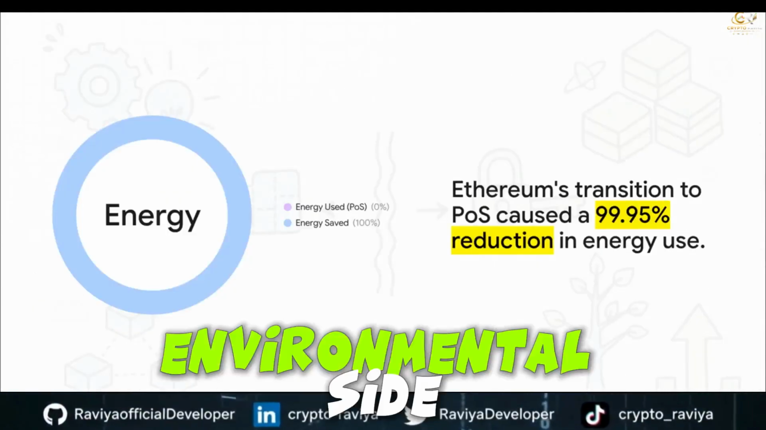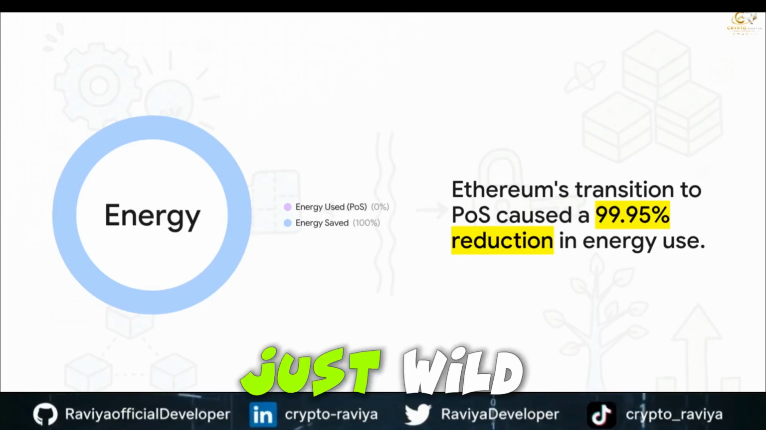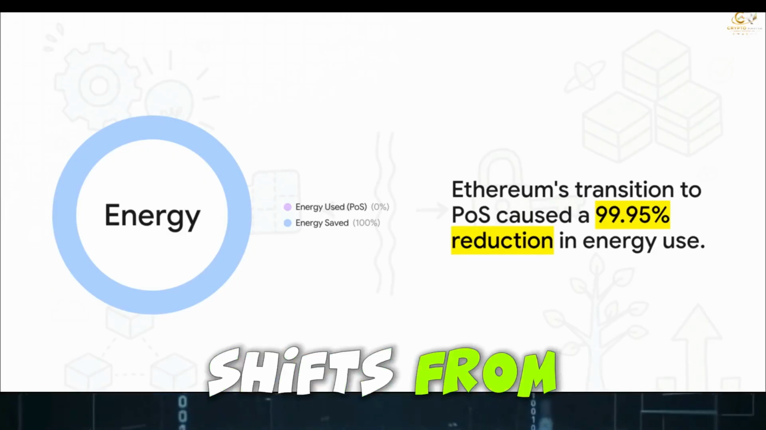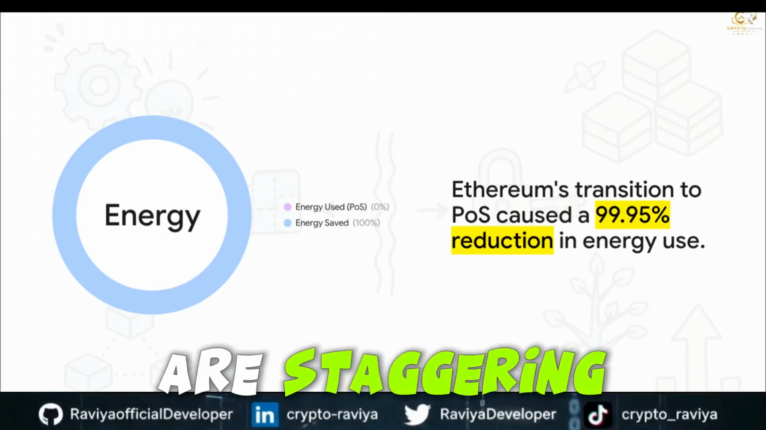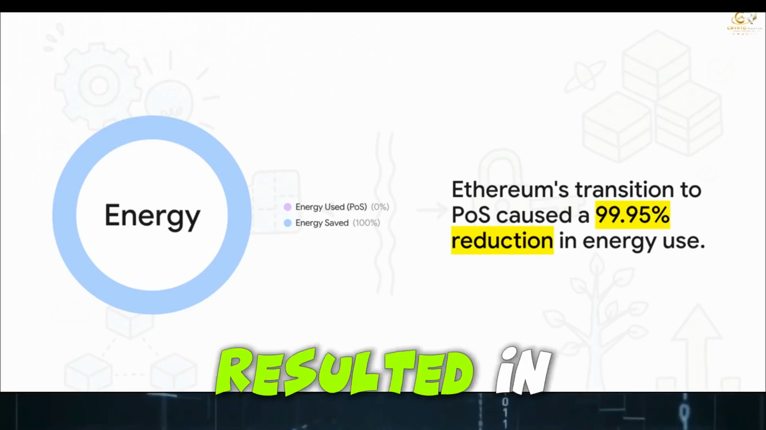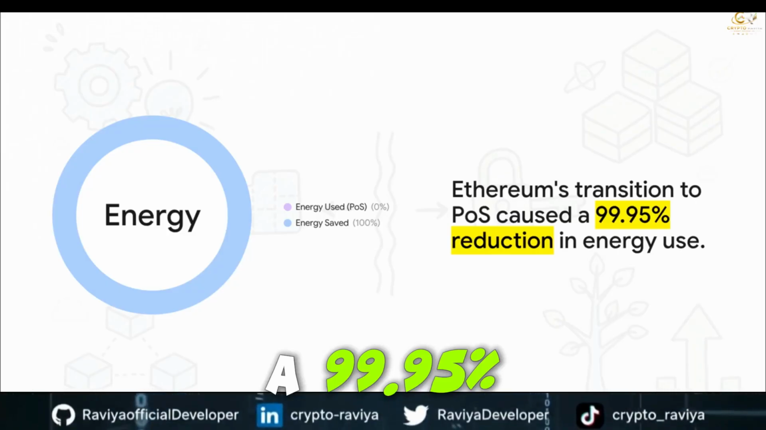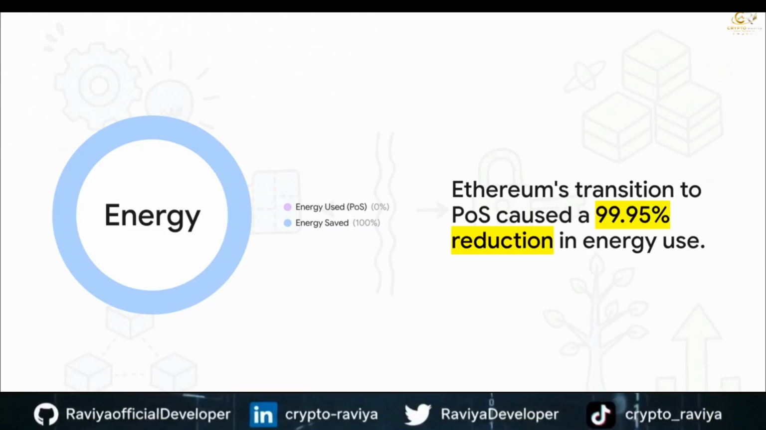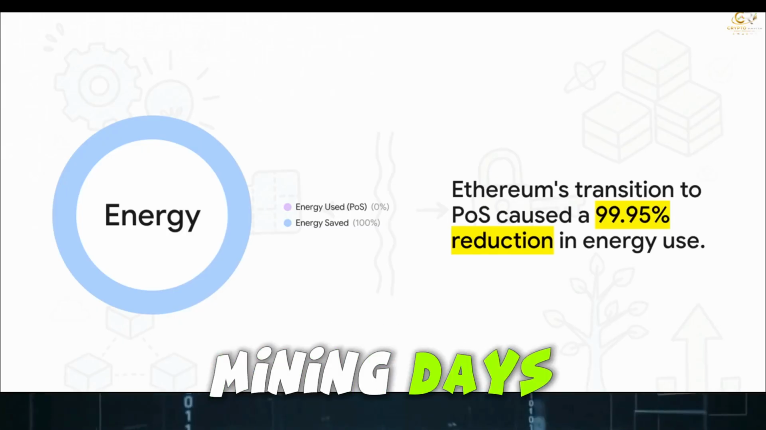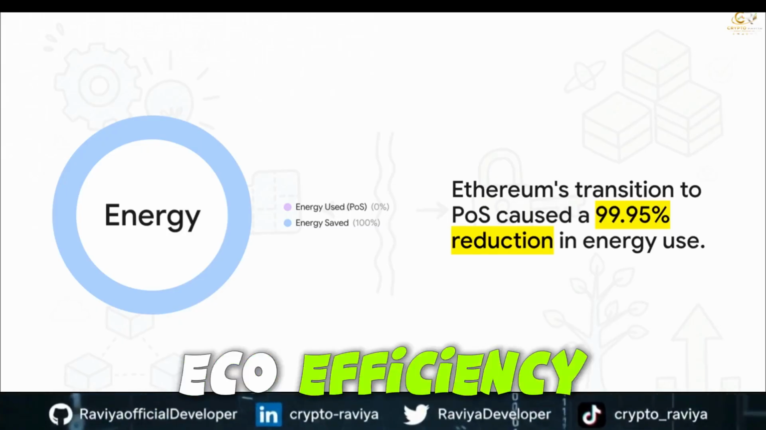And then there's the environmental side of things, which is just wild. When validation shifts from computational puzzles to digital signatures, the energy savings are staggering. Ethereum's transition resulted in a 99.95% reduction in energy consumption. It uses a tiny fraction of a percent compared to its mining days. That is a monumental shift in eco-efficiency.